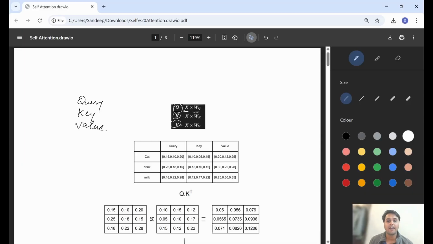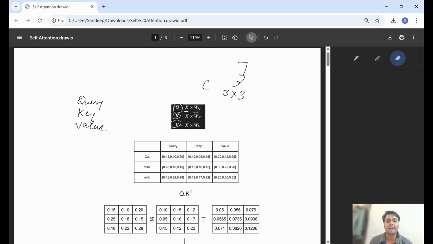So we have 3 vectors of size 3. We can create a matrix by stacking up all the vectors like this, and that will give us a 3 by 3 matrix.